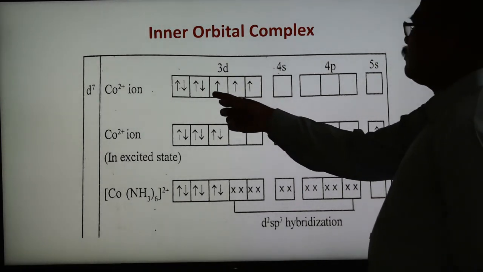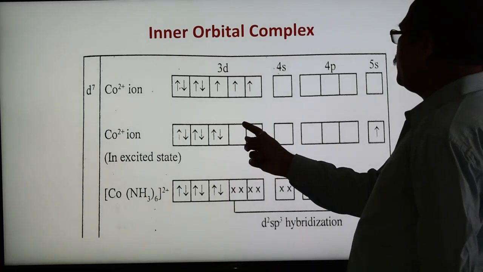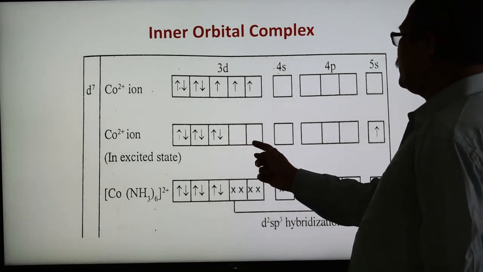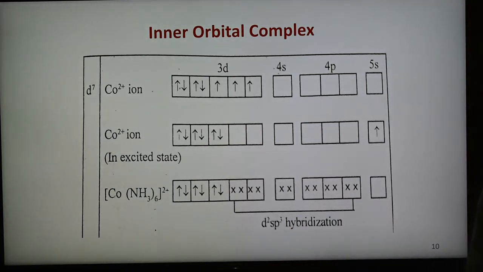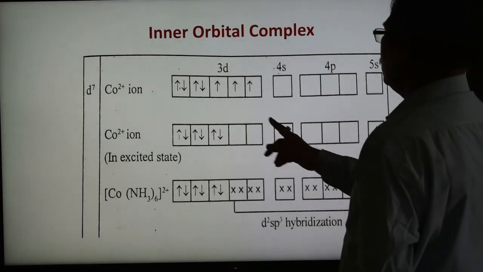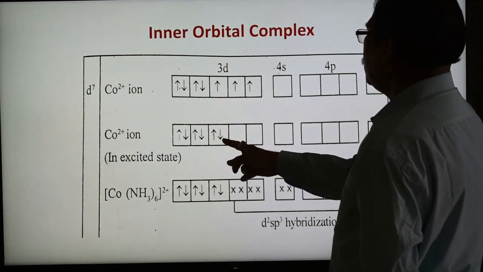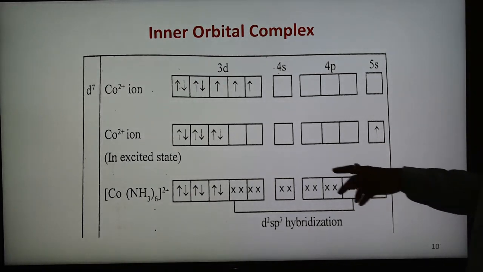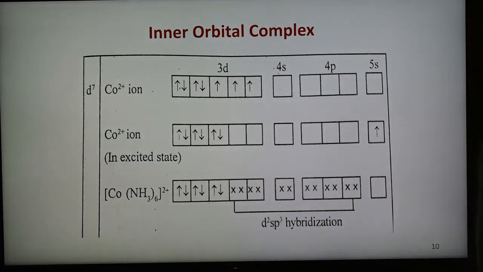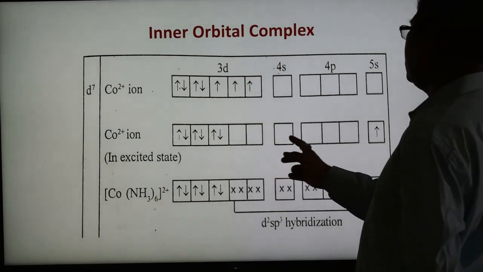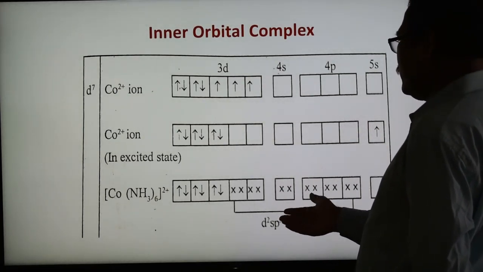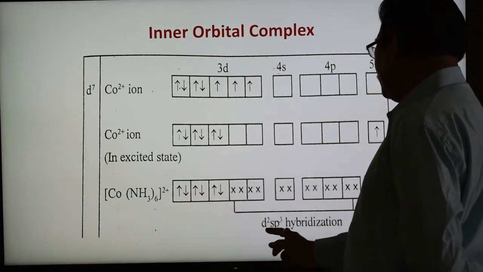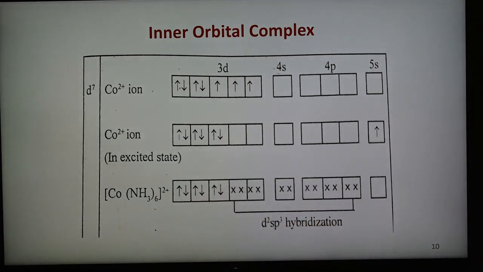So this is the ground state of cobalt 2+, and in the excited state we have to shift, we want 2 d orbitals vacant, so the electrons from these 2 are shifted here, and one electron is shifted to the 5s. So here are the total 7: 6 are here and the 7th electron is in the 5s. So now d2sp3 hybridization can take place. So 2d, 1s and 3p orbitals undergo hybridization, forming hybrid orbitals of equivalent energy, and in this case 6 ammonia donate electron pairs, forming d2sp3 hybridization.